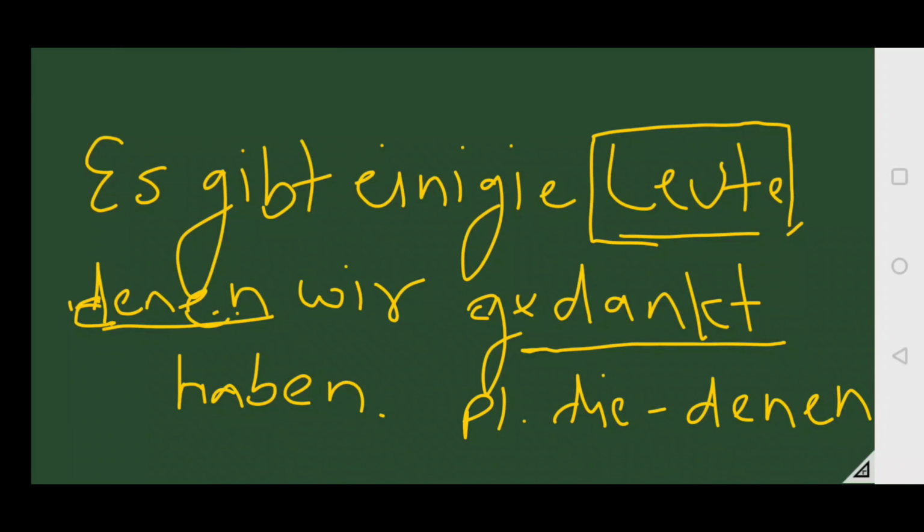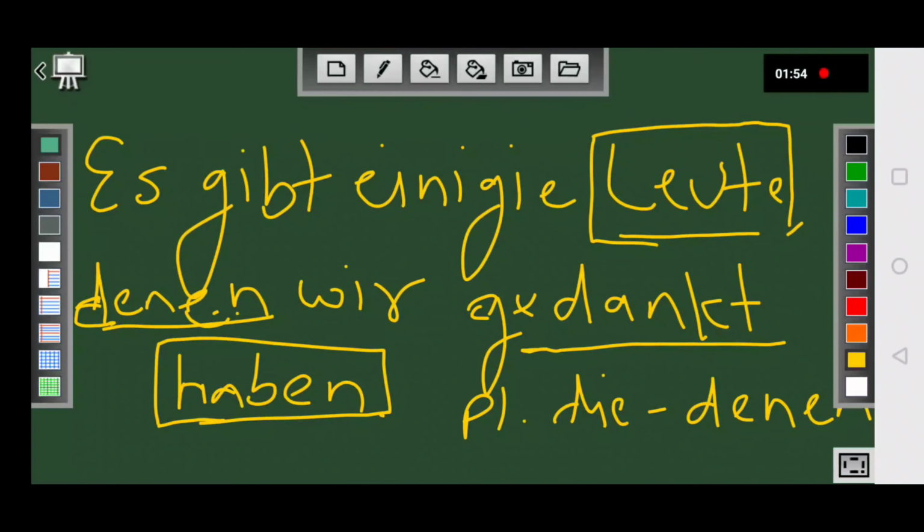So because of the verb danken, it is dative. We have written denen because Leute is plural. In plural relative, D changes into denen. That is very, very important. And the verb is as usual last place. You can see haben, the verb which is conjugated, is written at the last place. Let's see few more examples.